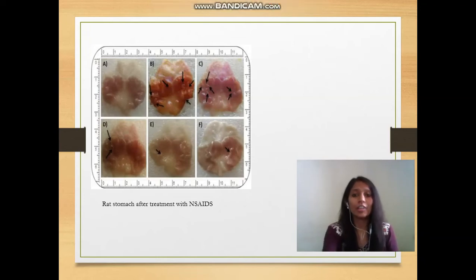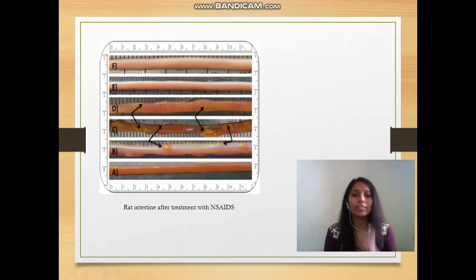Further, I'll show you this image. It is showing the rat intestine after the treatment with NSAIDs. In this case also, in image C, the rat intestine is highly ulcerated by the presence of a non-steroidal anti-inflammatory drug, and that is aspirin.